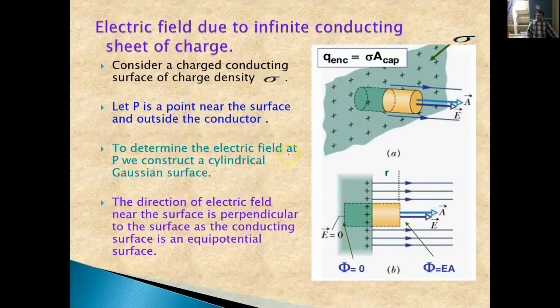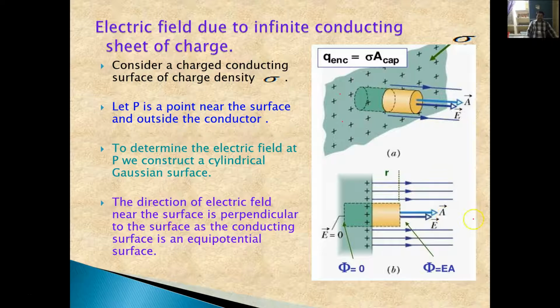Okay. Next, let us calculate the electric field due to an infinite conducting sheet of charge. So this is the infinite sheet of conducting charge. To find the electric field for this kind of surface, we have to consider a Gaussian surface which is like a pill. We have to consider this kind of Gaussian surface.